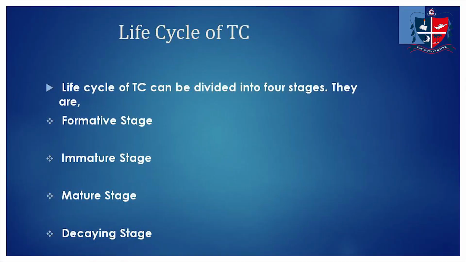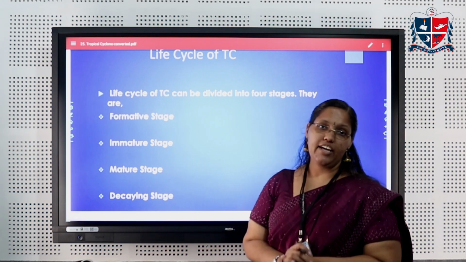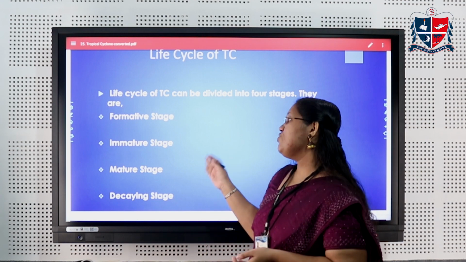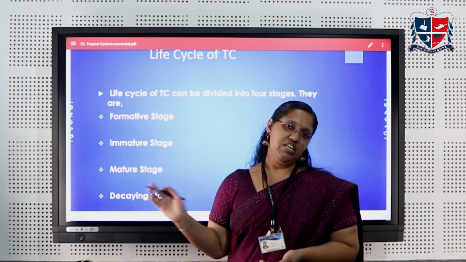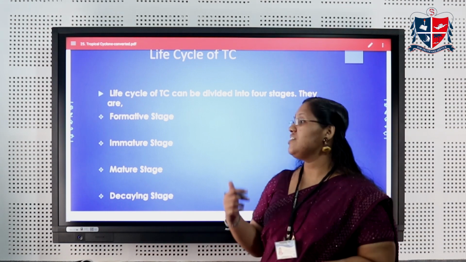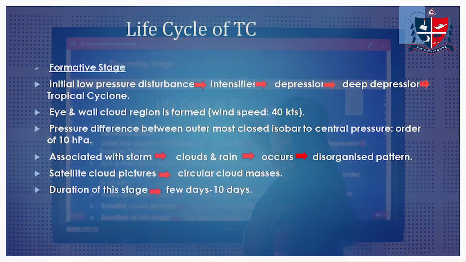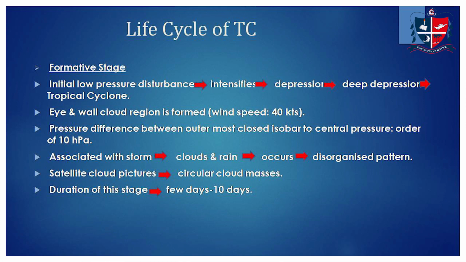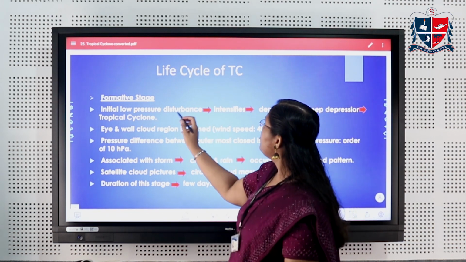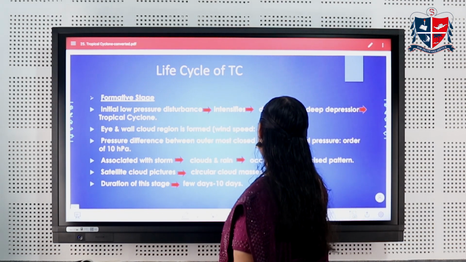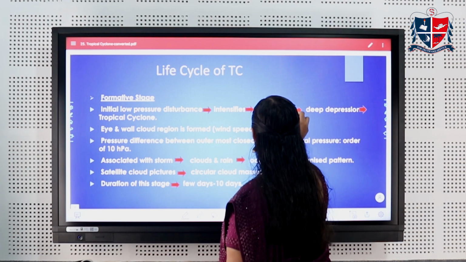So we can look at the life cycle of a tropical cyclone. The life cycle of a tropical cyclone can be divided into 4 stages. First one is the formative stage. Second one is the immature stage. Third one is the mature stage. And fourth one is the decaying stage. So what is meant by the formative stage? We have an initial low pressure disturbance here, and this initial low pressure disturbance intensifies and forms a depression.